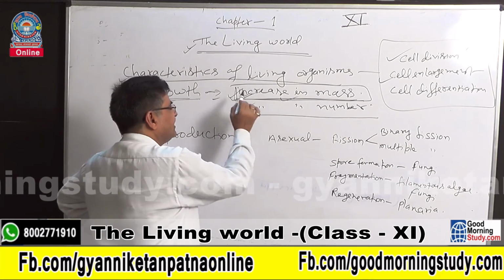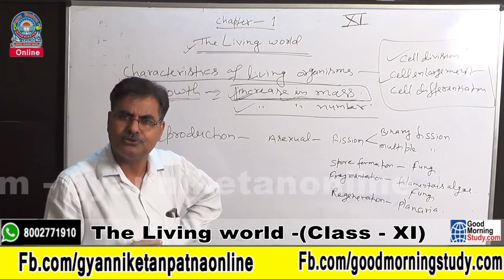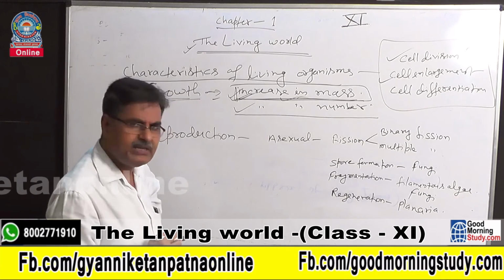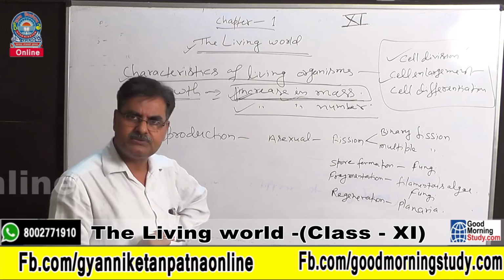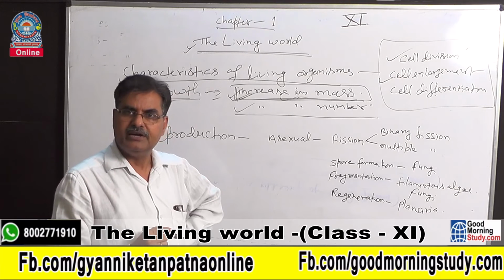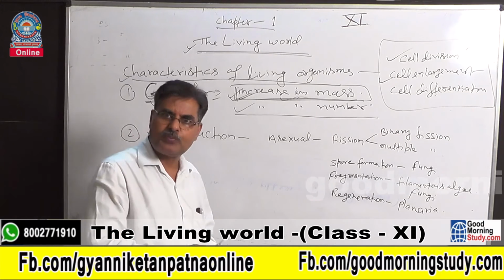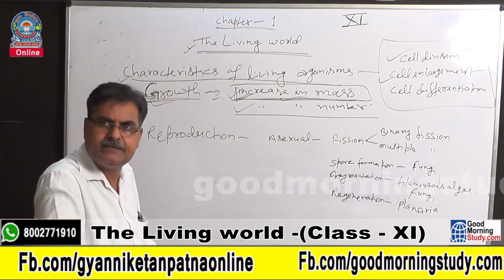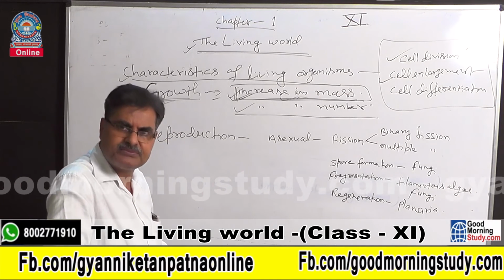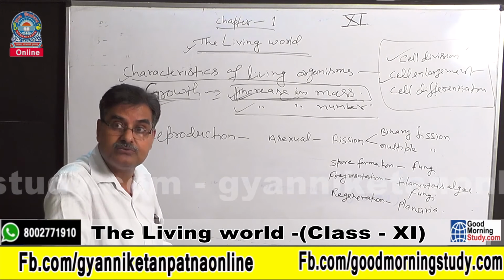If we consider only mass, non-living objects can also grow, but that kind of growth will be from outside, not from inside. In living organisms, growth is always from inside due to nutrients and the increase in protoplasm in the cells. When the cell reaches its maximum size it divides, so the number of cells increases, and the size of the body also increases.